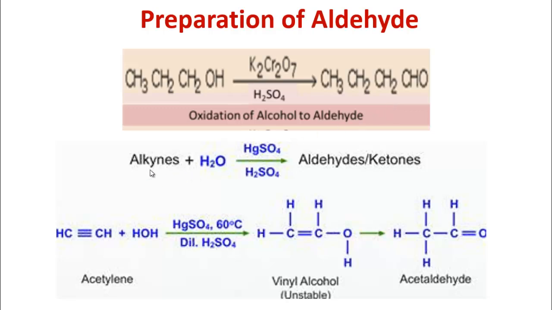And also from alkyne you can easily produce aldehyde. In that case, the carbon number should be the same. From ethane, you can produce ethanol. From propane, propanol will be produced. From butane, butanol will be produced, in this way.